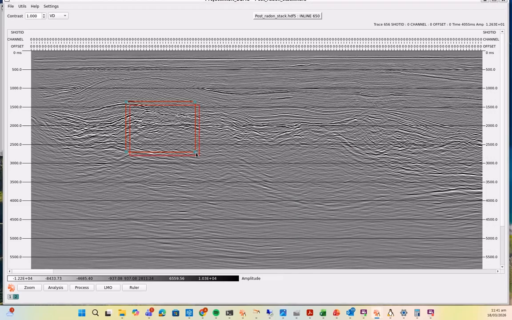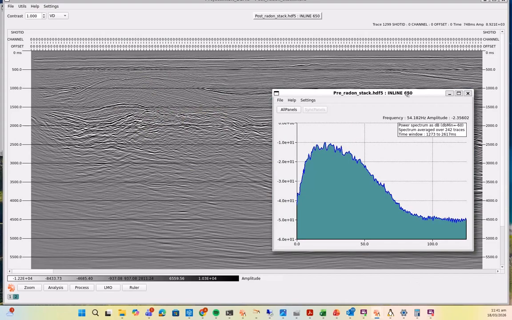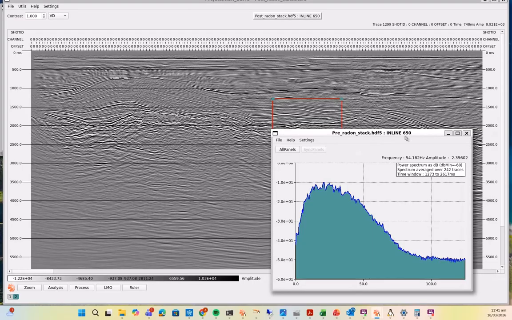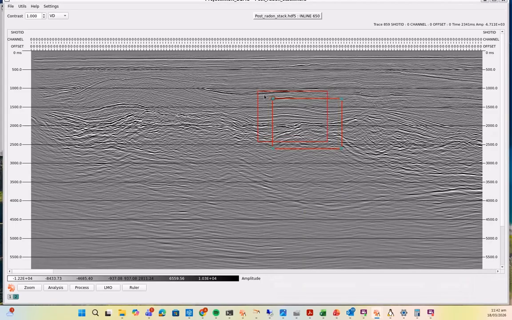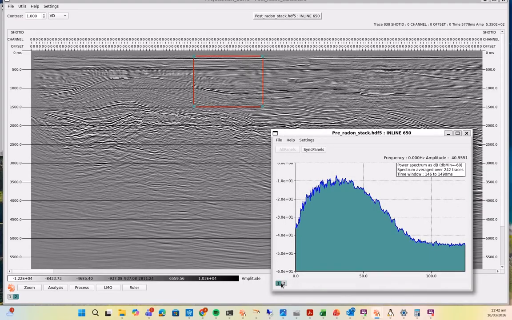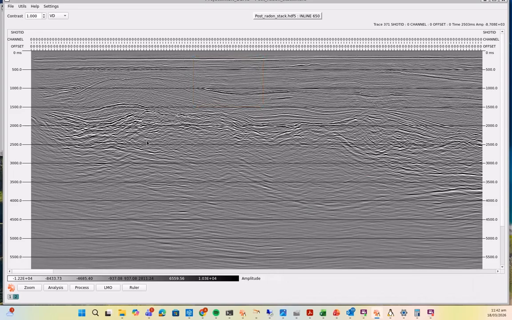If I then grab the corners and move that somewhere else, it will redraw the amplitude analysis in that location. And so I can move those windows around as I want to sort of better display what I'm looking at, and it will basically re-display at each point. So that's additional functionality we've added into the application this release.